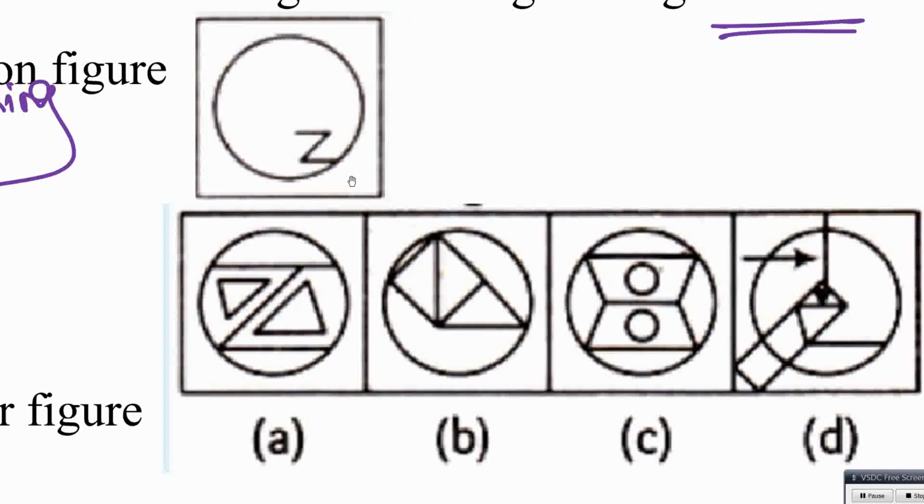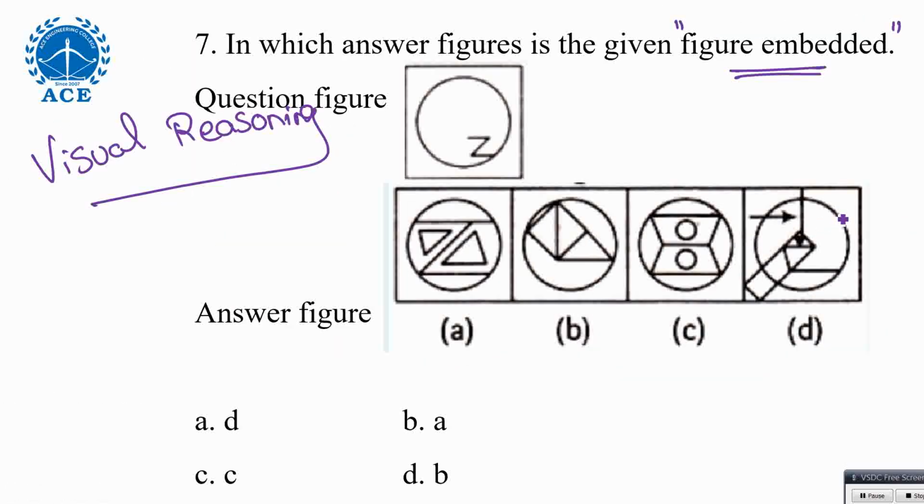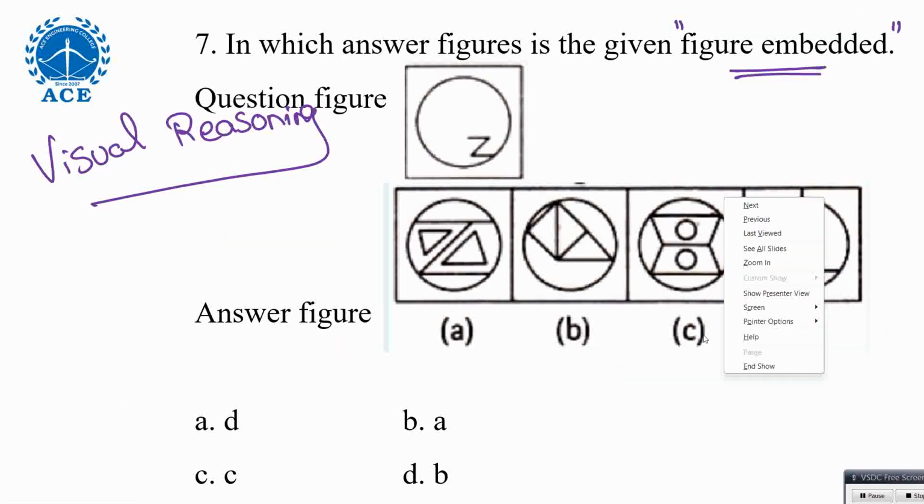Priority should be shape, size as well. The same shape, same size. D we can find out. Okay, worst case, that letter Z is there here. Z here, that circle. We don't have that Z letter anywhere other. Okay, among the options, the best suitable is D.